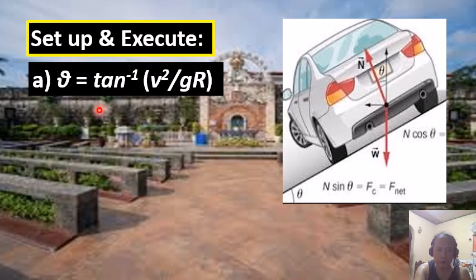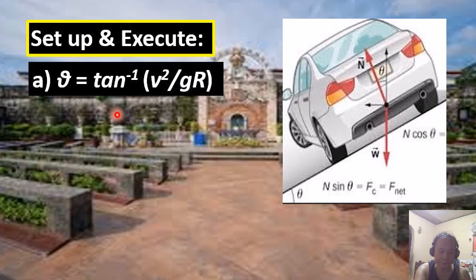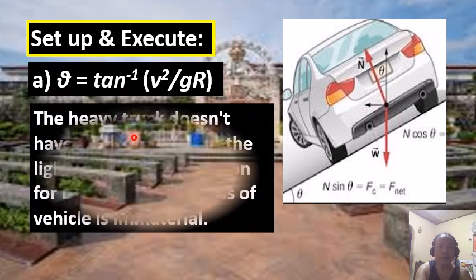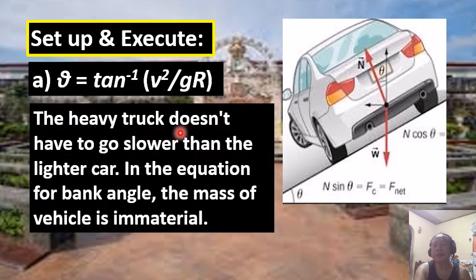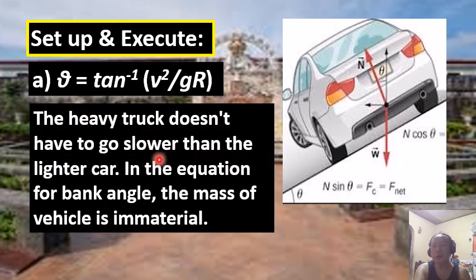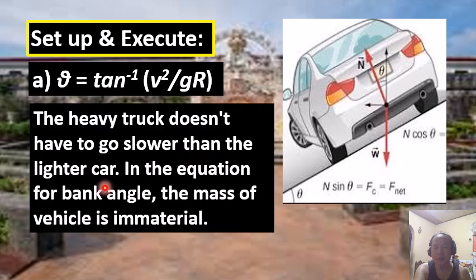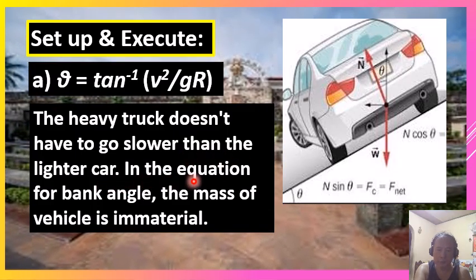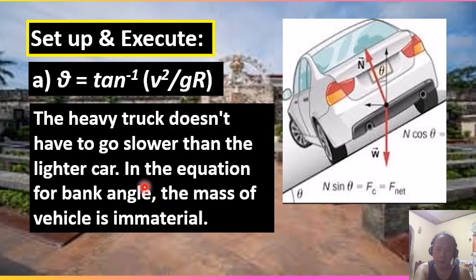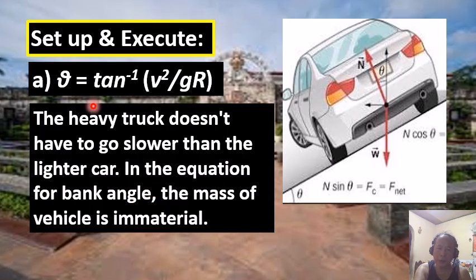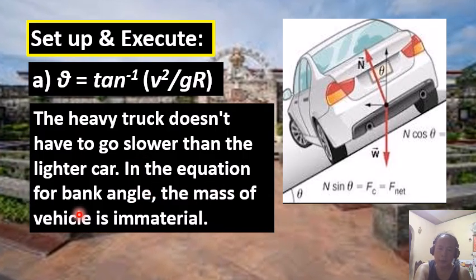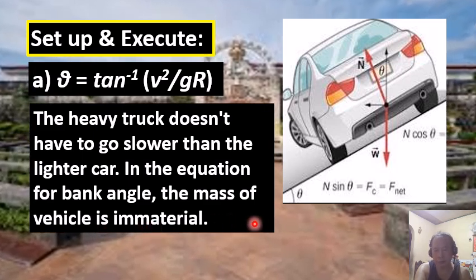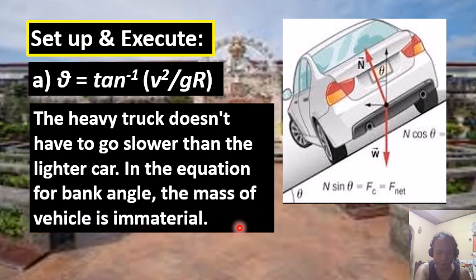For the follow-up question in part A, we say that the heavy truck doesn't have to go slower than the lighter car. In the equation for banking angle here, the mass of the vehicle is irrelevant or immaterial.